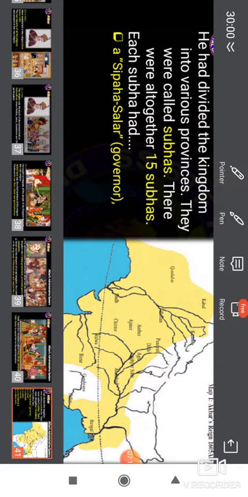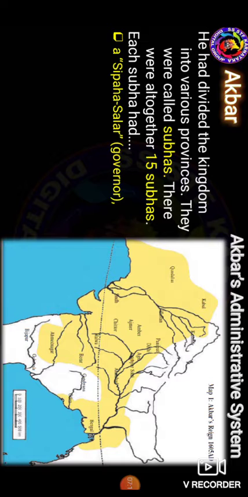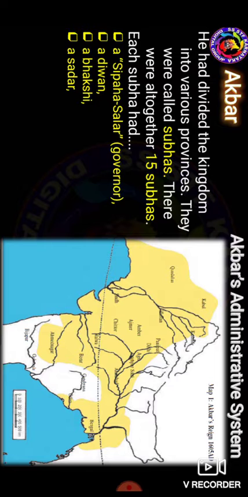So he had to divide it into the various provinces, the Subahs. In these Subahs, there were altogether 15 Subahs. In each of these, he had the Sipah Salar, the Diwan and the Bakshi, and then the Sardar, the priest, the constables and all the Waqia Navis.